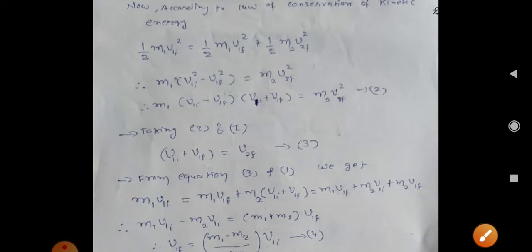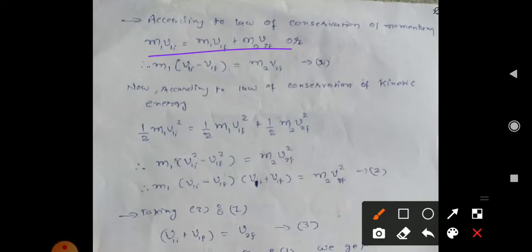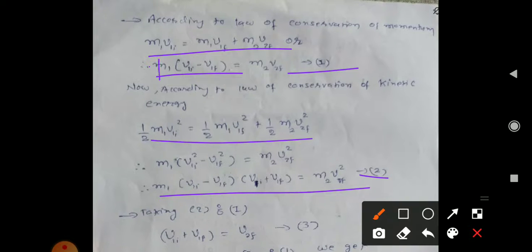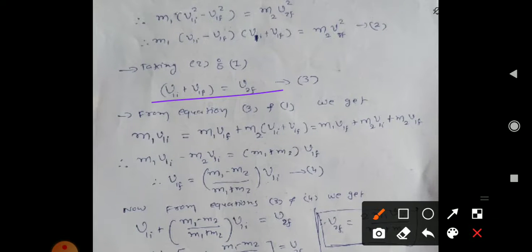Let me re-explain quickly. Here first of all, this is the law of conservation of momentum, rearranging the terms, then the law of conservation of kinetic energy, rearranging the terms, and dividing equation number 2 by equation number 1. So m1 and m1 cancel, v1i minus v1f cancels. What will remain? Only v1i plus v1f will remain. Similarly m2 and m2 cancel, v2f square upon v2f is v2f only. So here you will get the equation v2f is equal to v1i plus v1f.